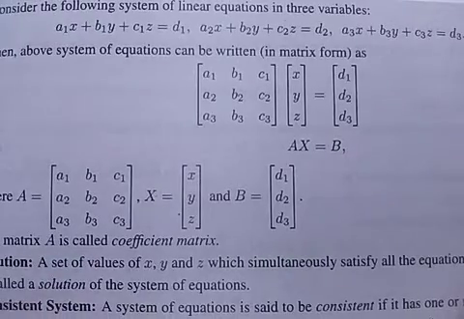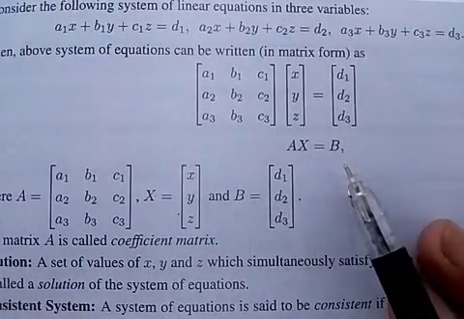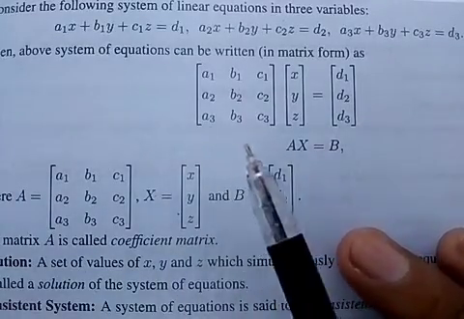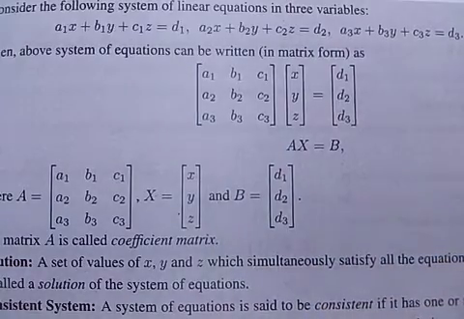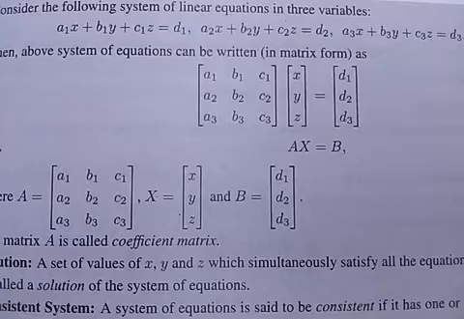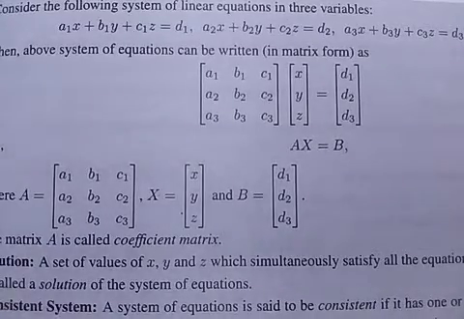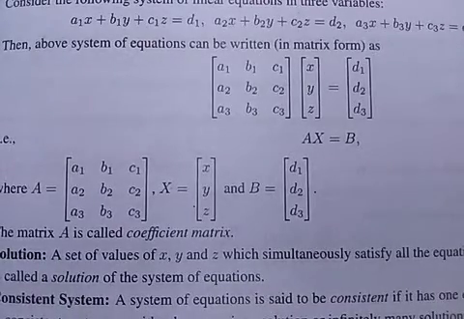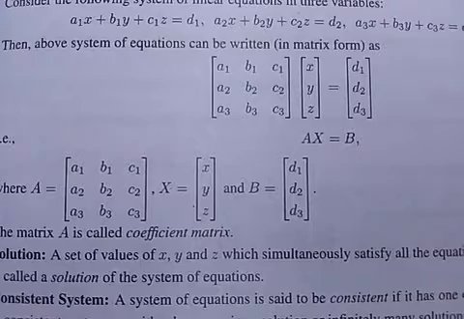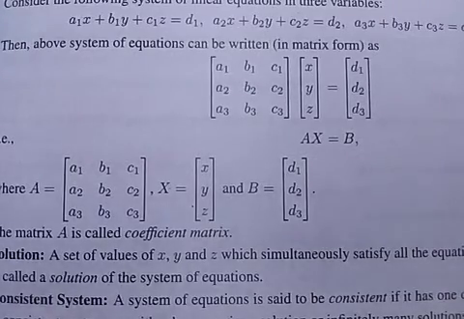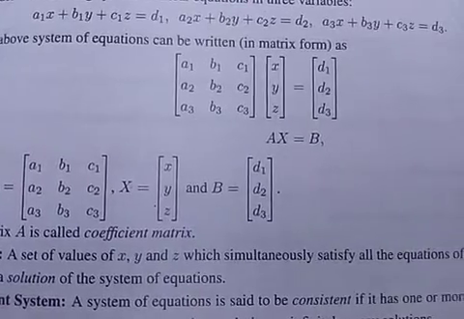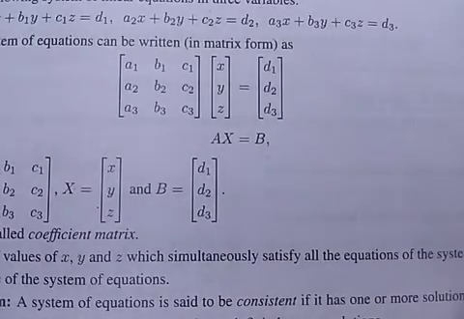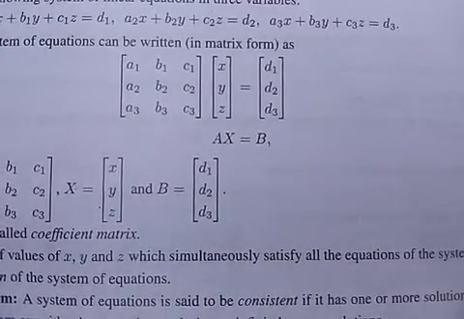We can write the system in the form of AX equal to B, where A is the matrix of coefficients of the x, y, z variables, and X and B are also column matrices. Matrix A is called the coefficient matrix. A set of values of the variables x, y and z which simultaneously satisfy all the equations of the system is called a solution of the system.